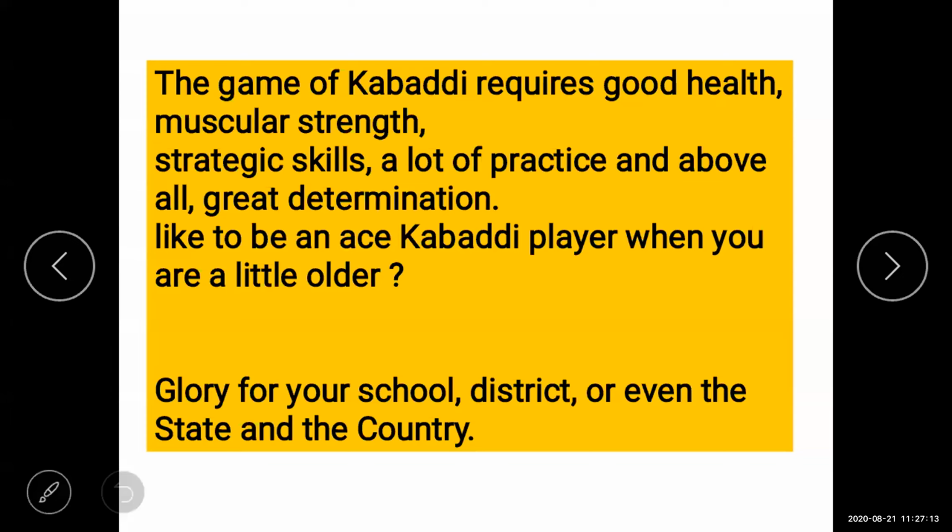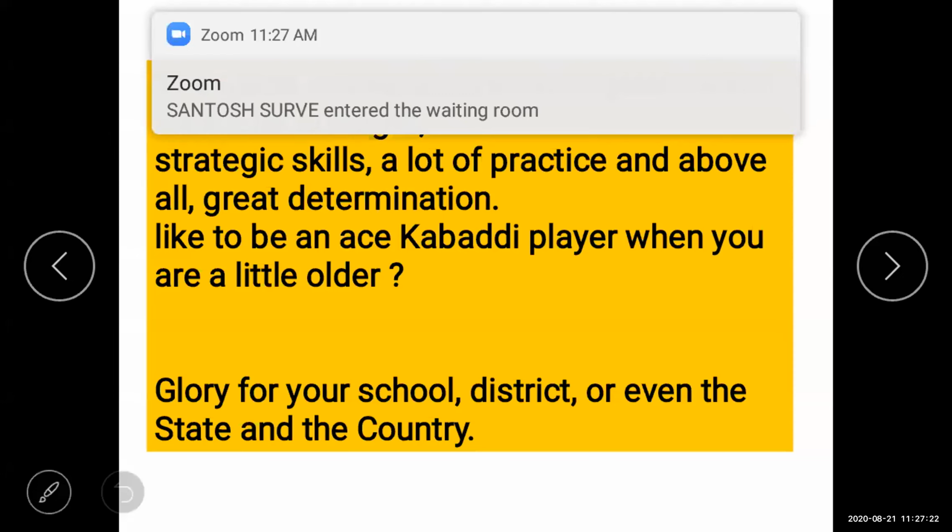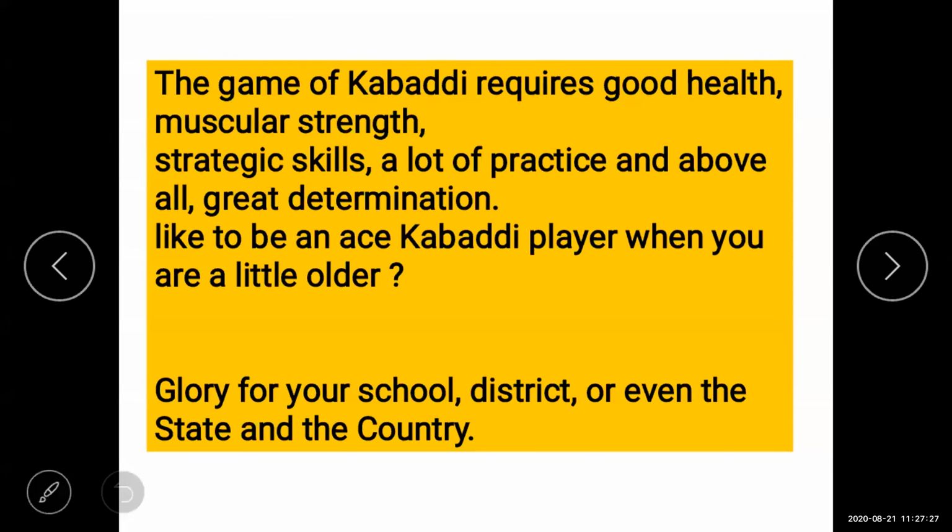It doesn't mean that only boys can participate in sports. Girls can also participate in sports competitions, because girls also have that quality. So I want to encourage all my students to show your good qualities, not only in the curriculum part but in physical ability also, that is sports. Show your glory in that field also.